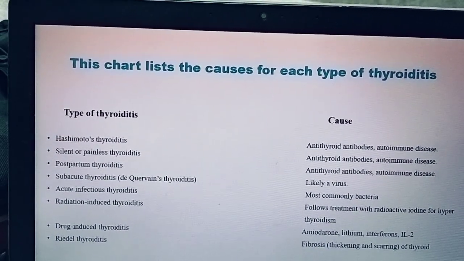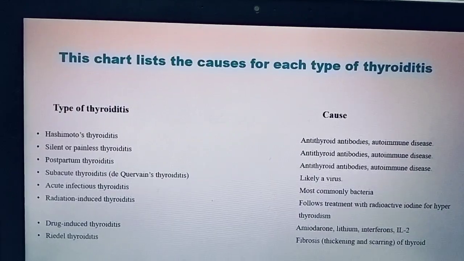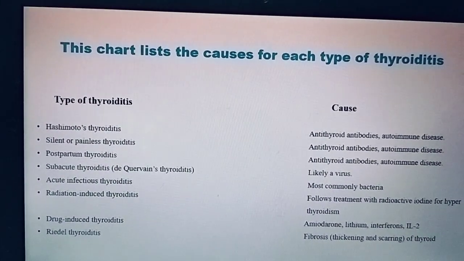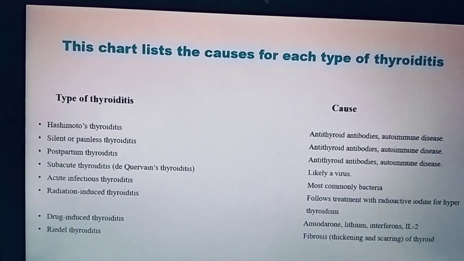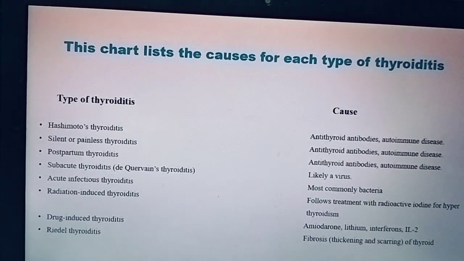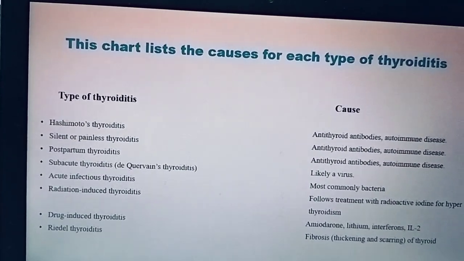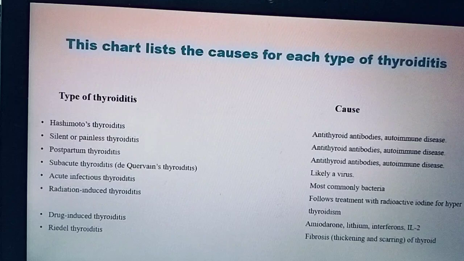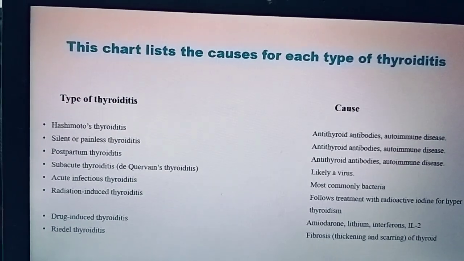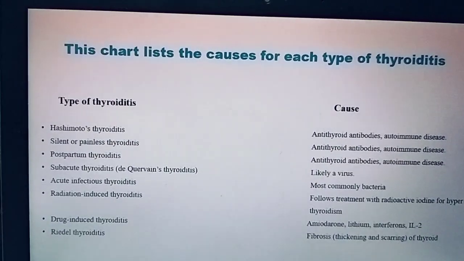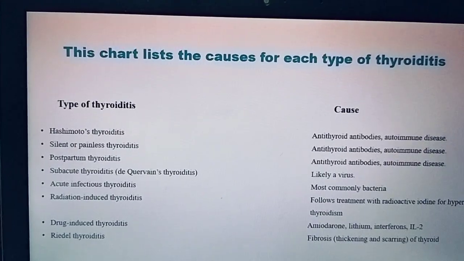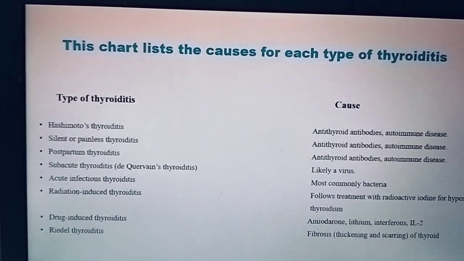Firstly, the autoimmune disease, Hashimoto's thyroiditis, which is usually characterized by lymphatic infiltration of the gland, presumed to be due to similarities between the thyroid protein and the viral structure, resulting in cross-reacting antibodies. You can understand there is a lymphatic infiltration of the gland because there is a similarity between the thyroid protein and the viral structure, resulting in cross-reacting.